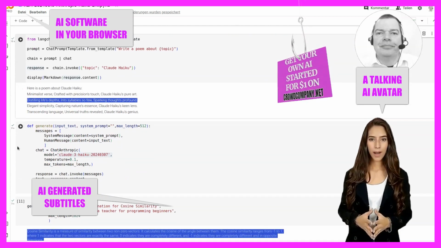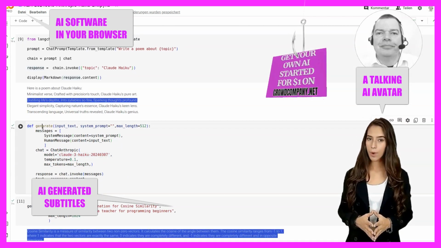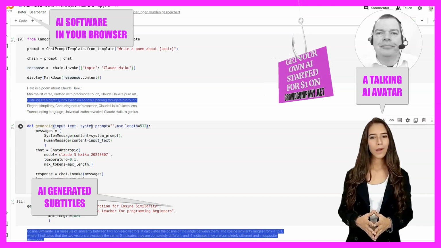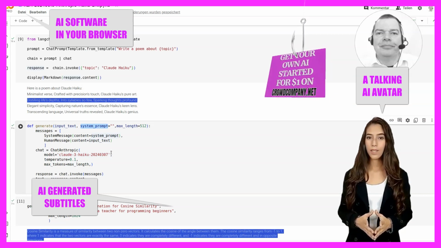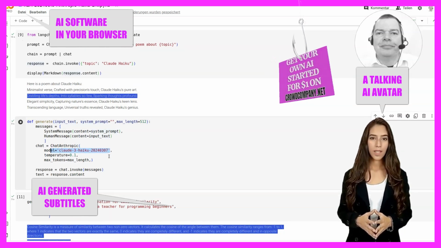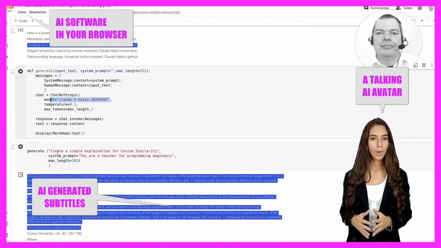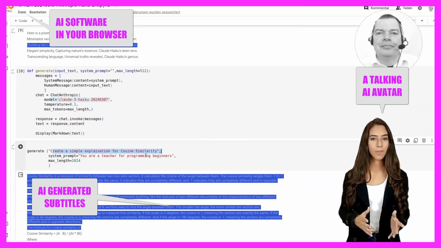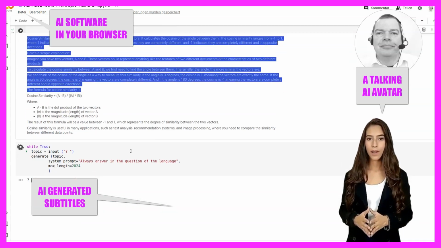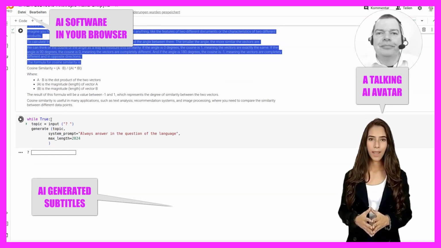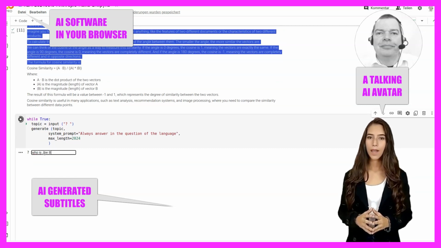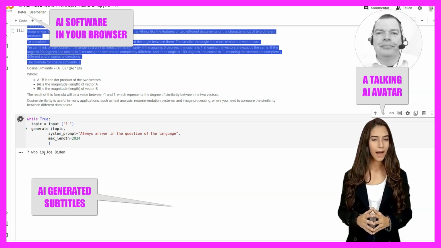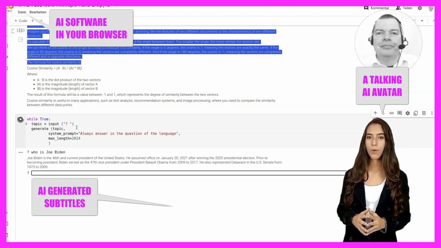Finally, we define a generate function that takes an input and a system prompt and generates a response based on Anthropic's Haiku model. We use this function to generate simple explanations of topics such as vector cosine similarity and pydantic output parser. Finally, we create an infinite loop where the user can enter a topic to which a formal and germane answer is generated.